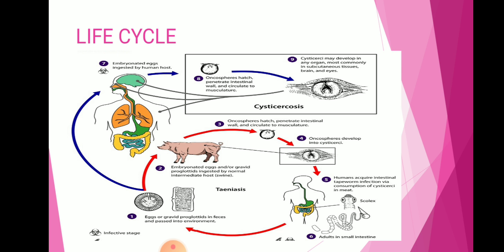Also, the embryonated eggs can be directly ingested by the human host. After that, the oncosphere hatches, penetrates the intestinal wall, and circulates to the musculature. And cysticerci develop in any organ, most commonly in subcutaneous tissues, brain, and eyes.